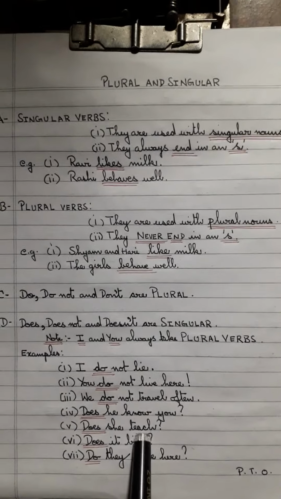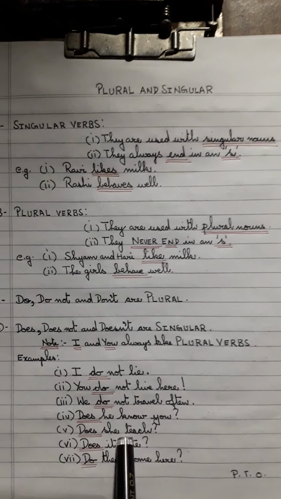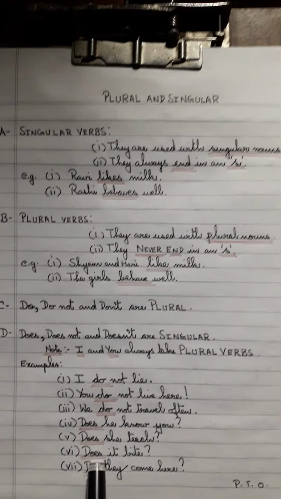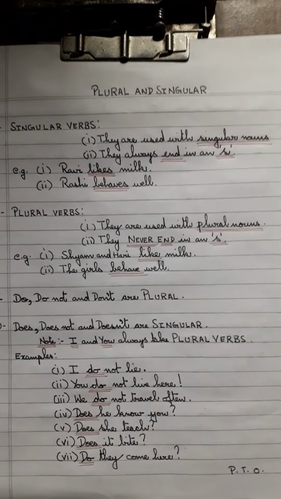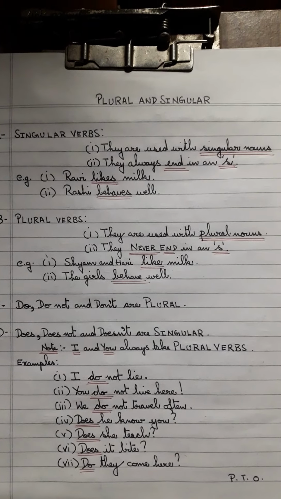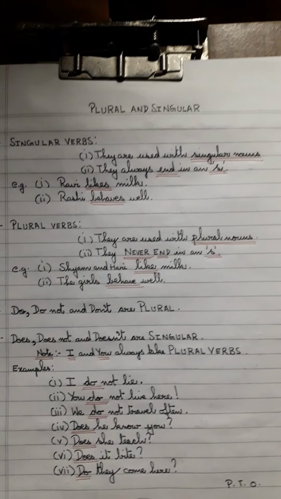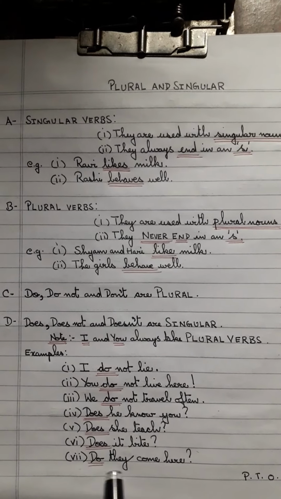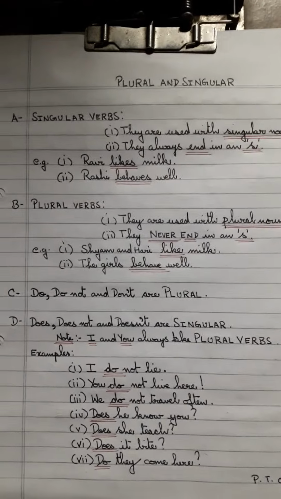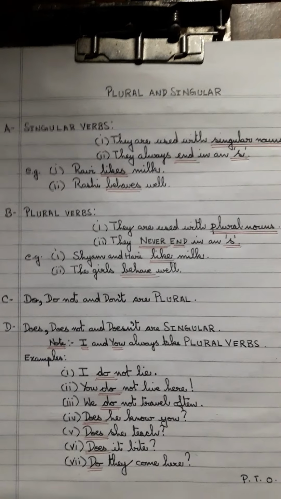Does she teach? So again a question mark, asking a question. Does it bite? So let's suppose your neighbor has a dog and you say does it bite? You will not say do it bite, right? Now do they come here? They is plural, so do, right? So this is how you use does and do.